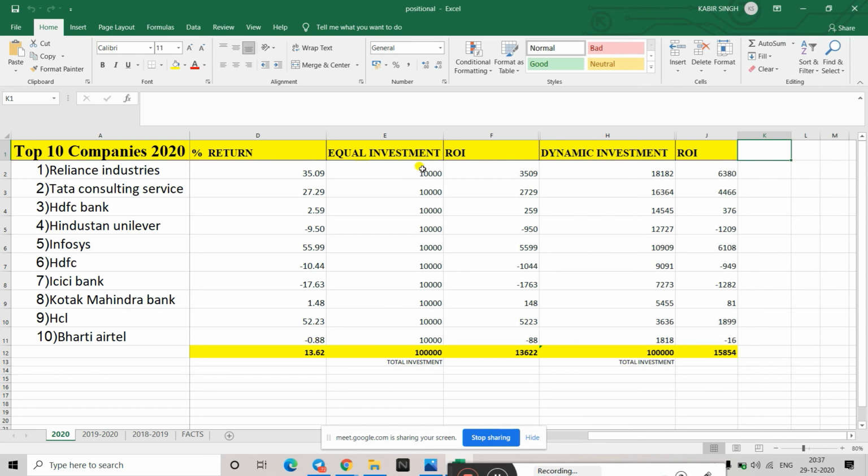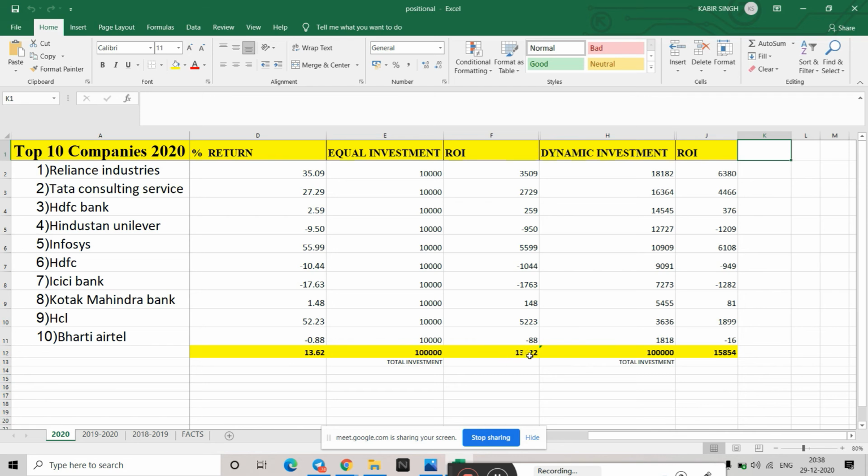Okay, and you should have invested an equal 10,000 in each stock, and if we calculate the average of it, in a year you would have earned a 13.62% return on your investment. Okay, in a year, that means if you invest 1 lakh, you would have made 13,622 rupees.